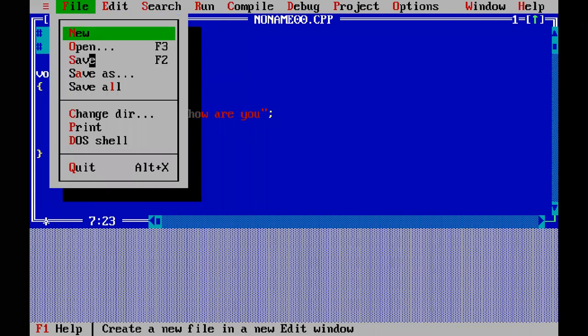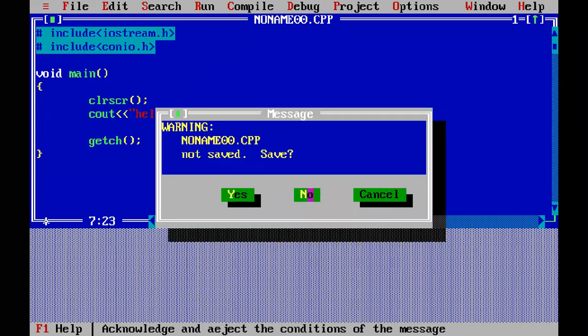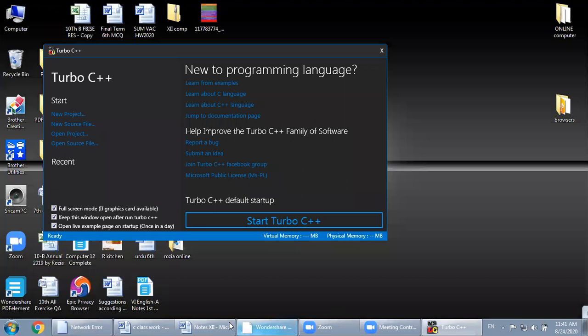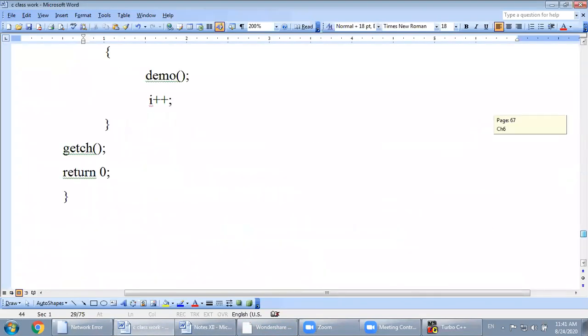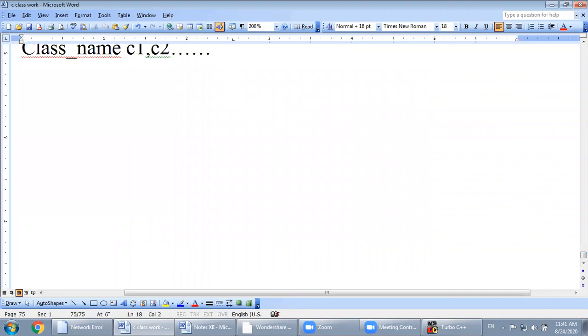Now it is time for the assignment. I told you the backslash n statement and the backslash t statement. Now I want to give you an assignment, so you must try it. This will be your assignment. Watch over here. You will display like this one, static. I also give you this assignment.